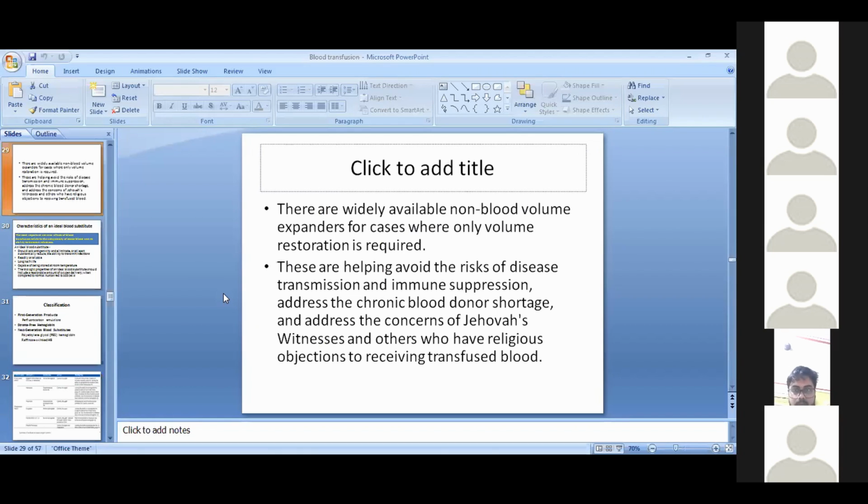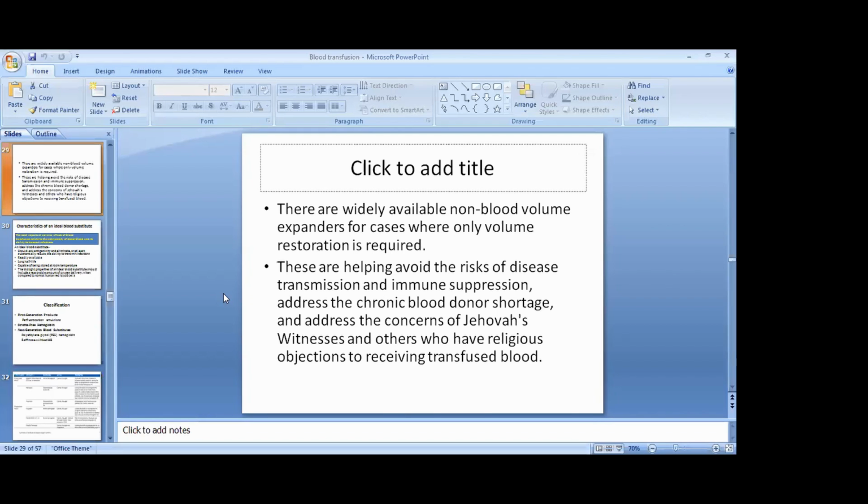There are widely available non-blood volume expanders for cases where only volume restoration is required. You have heard many terms like Hemaxil, Fusion, etc. These help to avoid the risk of disease transmission and immune suppression, address the chronic blood donor shortage, and address the concerns of Jehovah's Witnesses and others who have religious objections to receiving transfused blood.